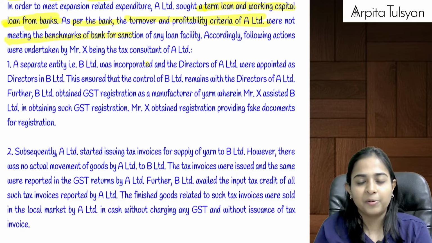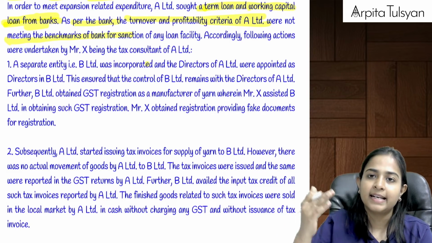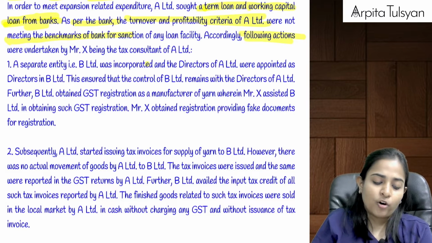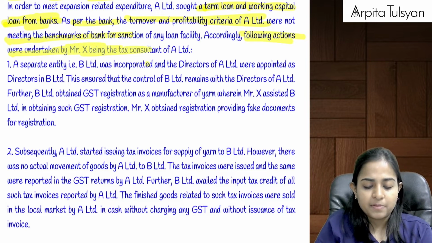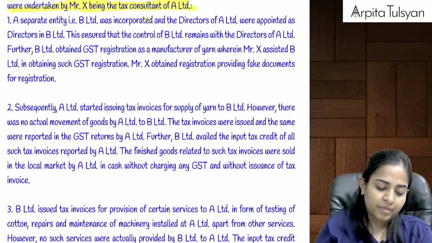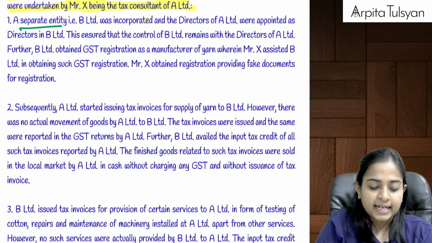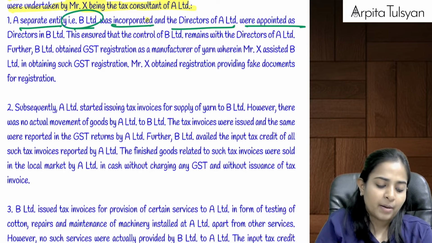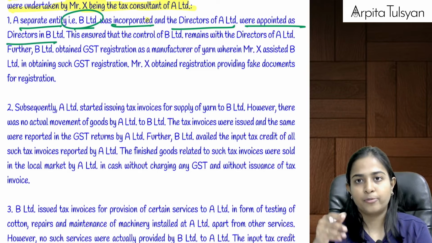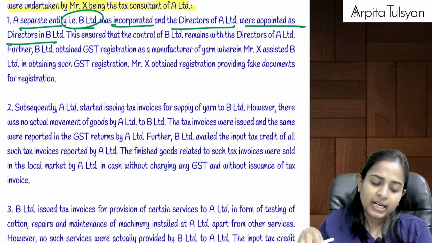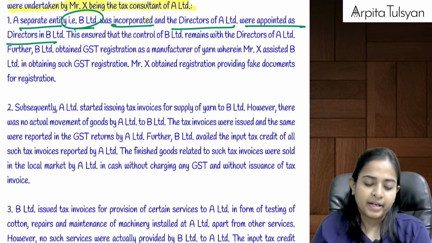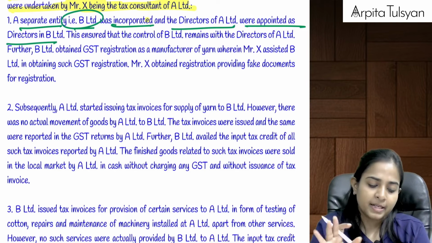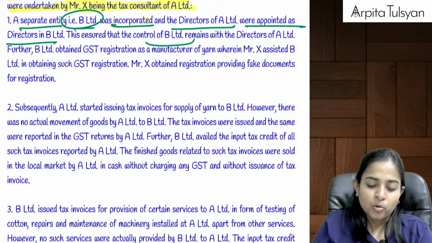Okay, so again they are going to do the same thing. They are going to increase their turnover and profitability. Accordingly, following actions were undertaken by Mr. X, being the tax consultant of this company. A separate entity, that is B Limited, was incorporated and directors of A Limited were appointed as directors in B Limited. Okay, so main company was A Limited. Now they are incorporating one more company called B Limited. Both the companies have the same directors,